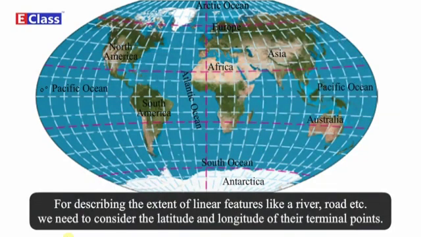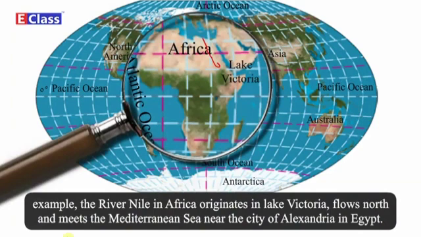For describing the extent of linear features like a river, road, etc., we need to consider the latitude and longitude of the terminal points. For example, the river Nile in Africa originates in Lake Victoria, flows north, and meets the Mediterranean Sea near the city of Alexandria in Egypt.